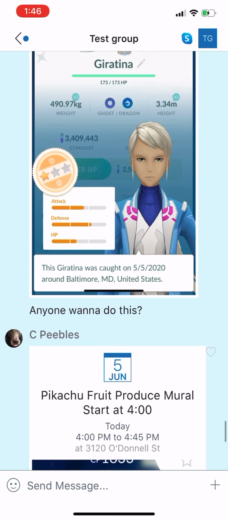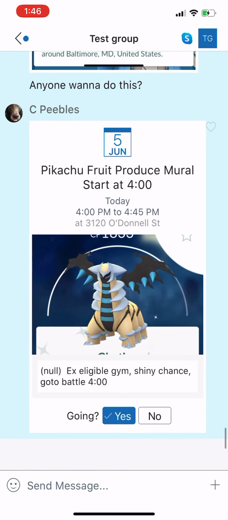You can see it's here in the chat. It is live. As the creator of the raid, I'm automatically going. I am the owner of the raid. When you create a raid, guys, nobody else can edit, alter, or change anything on there. So you are essentially the owner of that raid.